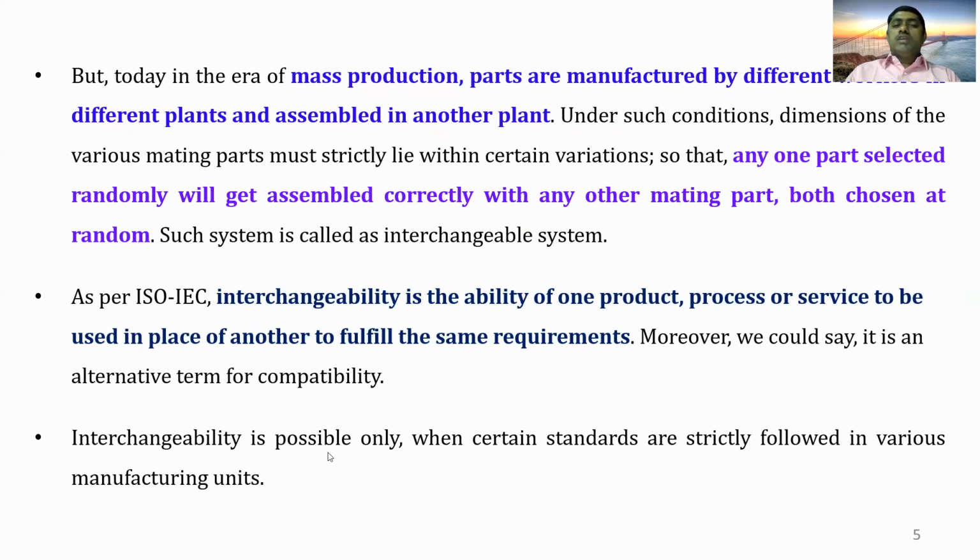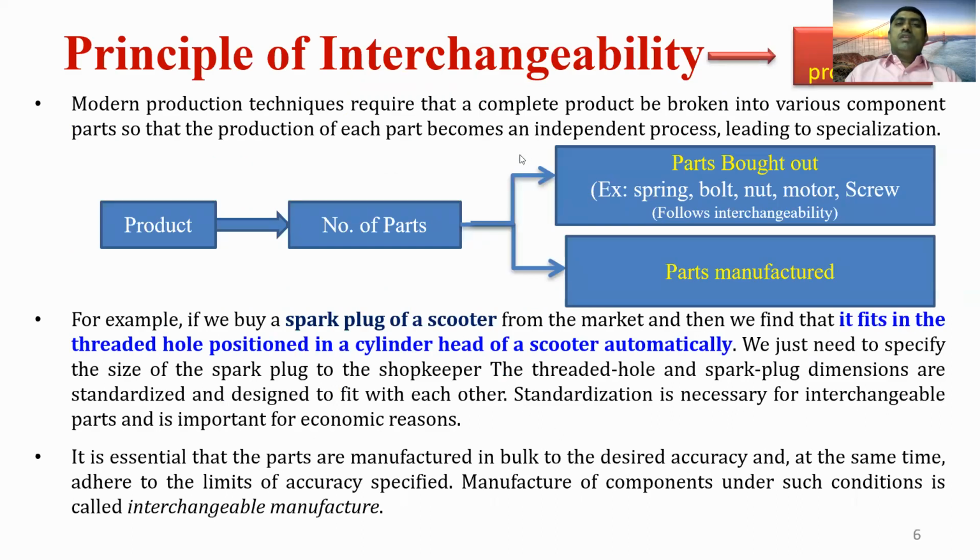Interchangeability is possible only when certain standards are strictly followed in various manufacturing units. In the principle of interchangeability, the complete product may be broken into various component parts so that the production of each part becomes an independent process that leads to specialization.